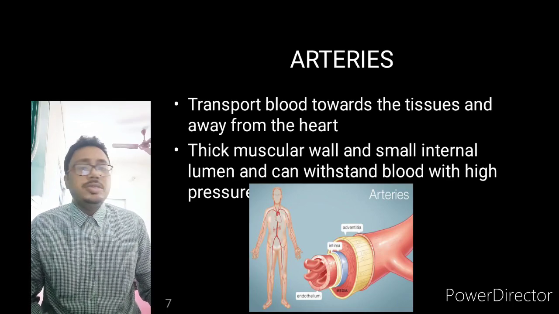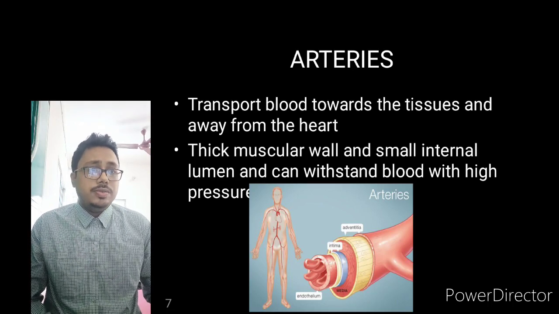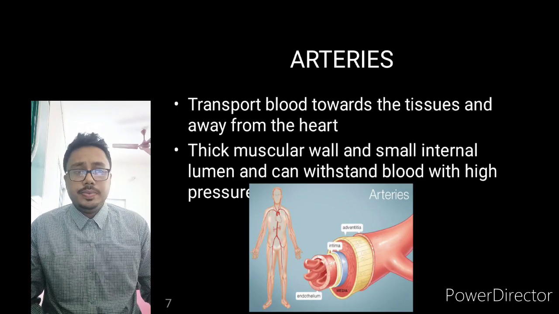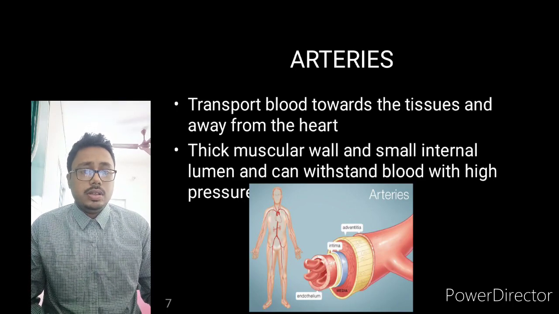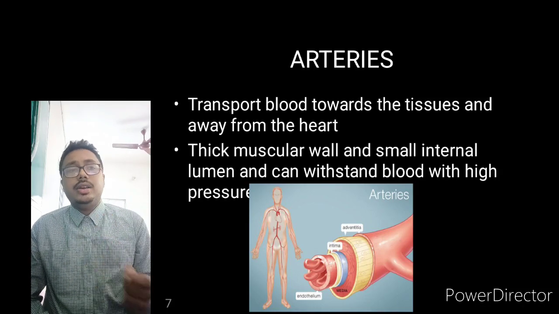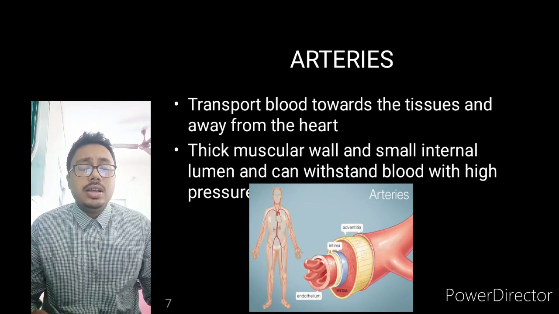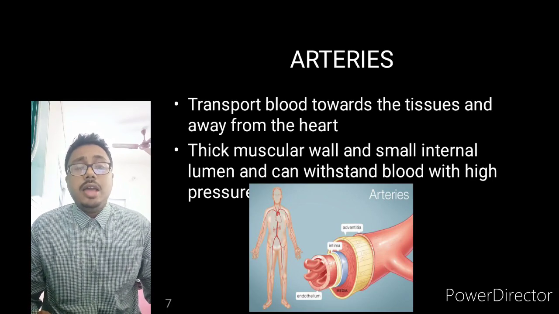You can see in this picture there are different layers of these arteries. This layer makes the wall very thick, which withstands the high blood pressure.